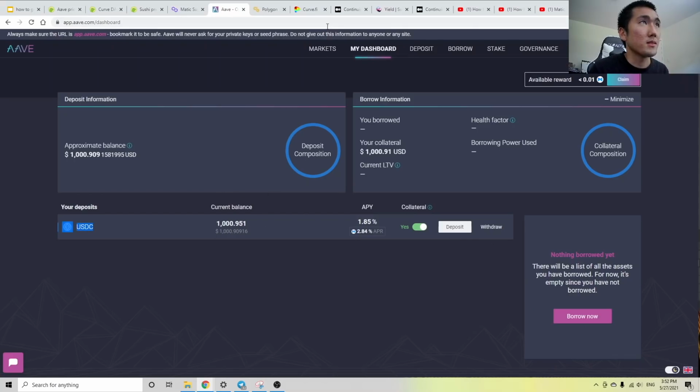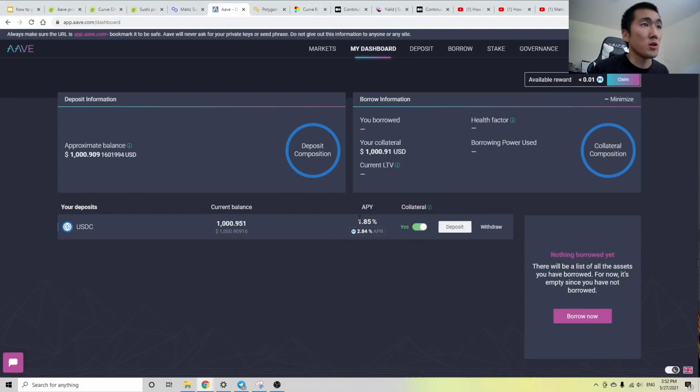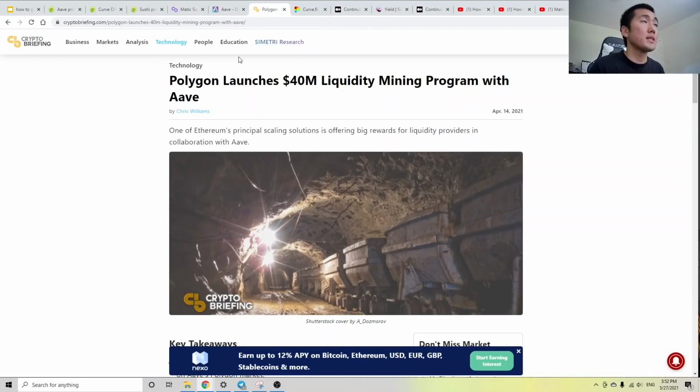You can do this by just clicking the deposit button here, right? And it's earning me 1.85% paid in dollars, right? USDC. And 2.84% paid in the Matic token. And the reason that they're paying me additional rewards in Matic tokens is because Polygon has a $40 million liquidity mining program, which is a partnership with Aave. Polygon launched roughly a month ago, and to incentivize liquidity to go onto their platform and to incentivize people to use it, they're essentially paying you to use Aave, which is the way I like to think about it.